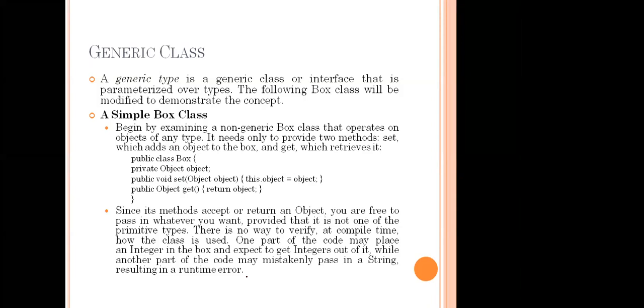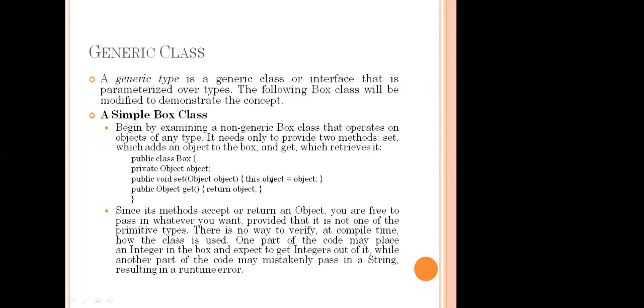Simply, we have a public class, and inside the class we have the body of the class. We will create one private object, and the name of the object is small object. Then what is public void set? This is the function, where we are going to call the object. In this object we are going to use this.